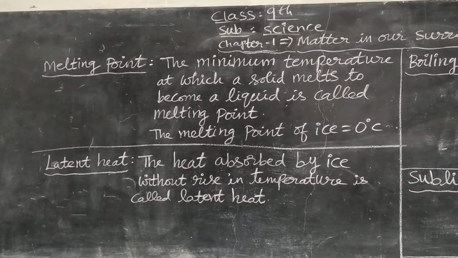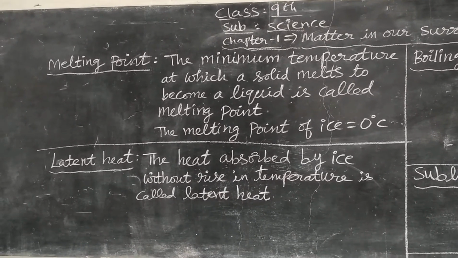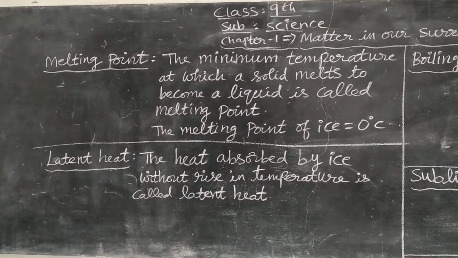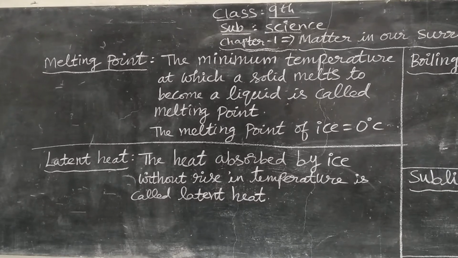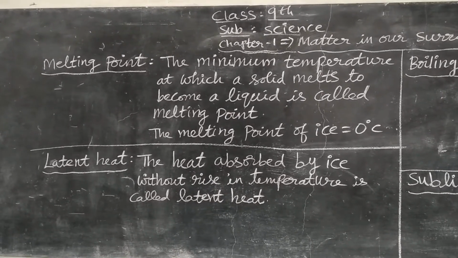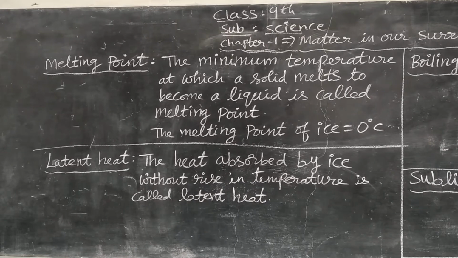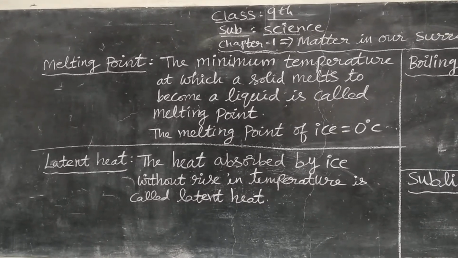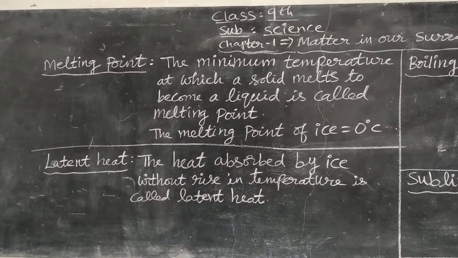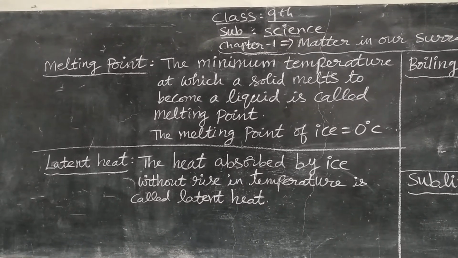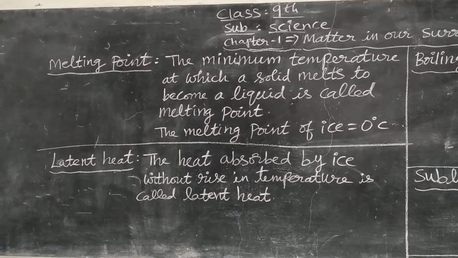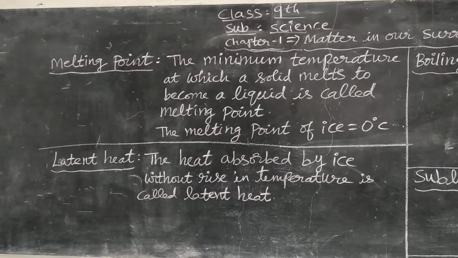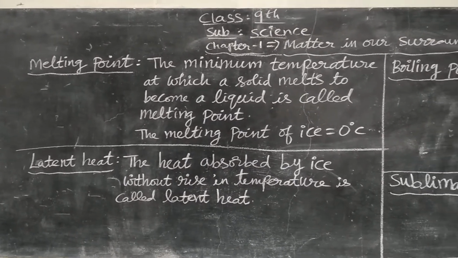The heat supplied is called latent heat. This heat is supplied only to overcome the force of attraction between the particles in the solid ice. So when the force of attraction reduces, the particles start moving and the ice breaks and changes into liquid water. The heat absorbed by ice without rise in temperature is called latent heat.